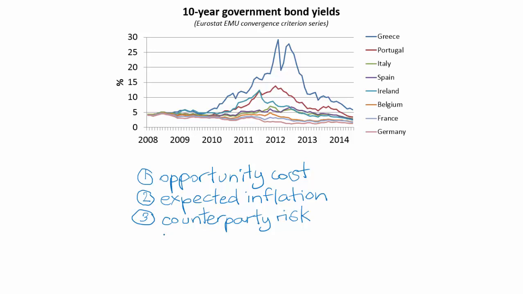Okay, and me as a financial investor, I require compensation for that risk. So here we're referring to the risk that the counterparty defaults on the payment. Okay, so it seems that at the beginning of 2008, the markets are evaluating those three factors as adding up to 4.5%.